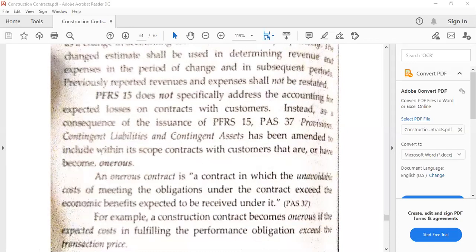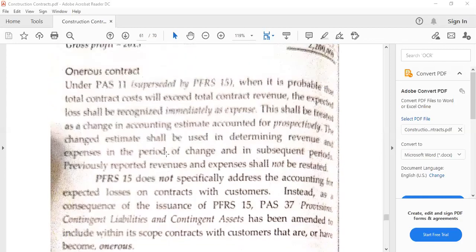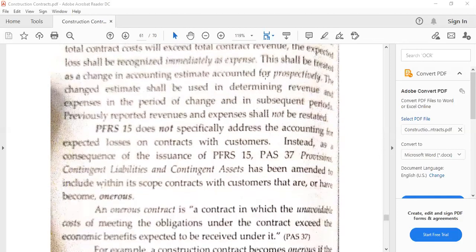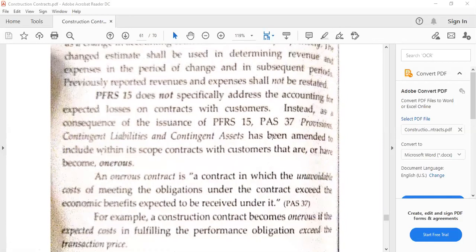Then on the other hand, the revised IFRS 15 does not specifically address how we account for the expected losses on contracts with customers. So in that case, we have to refer to another accounting standard, which is PAS or IAS 37, all about provisions, contingent liabilities, and contingent assets. This has been amended or revised to include onerous contracts as part of the scope. Probably when we had PAS 11 before, this was not included, but because of IFRS 15, there's a need to include onerous contracts in IAS 37.